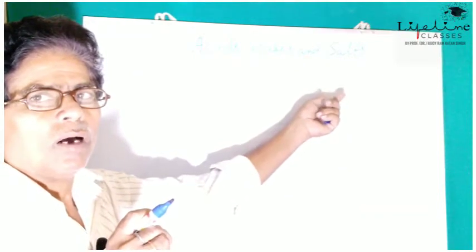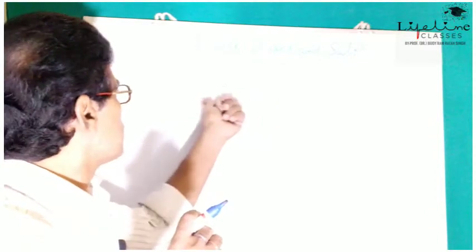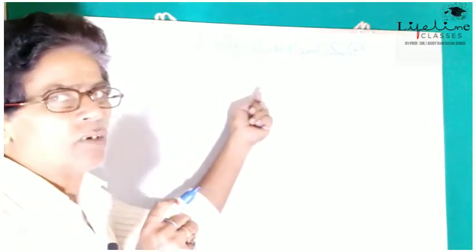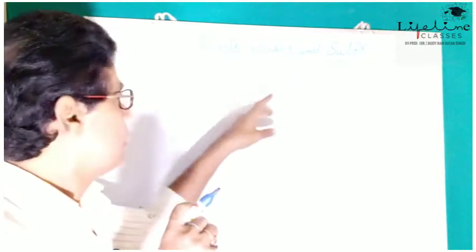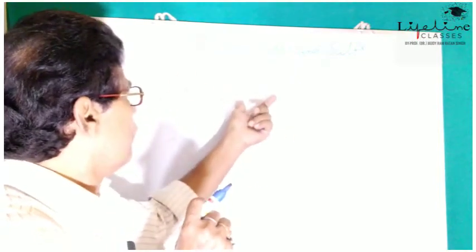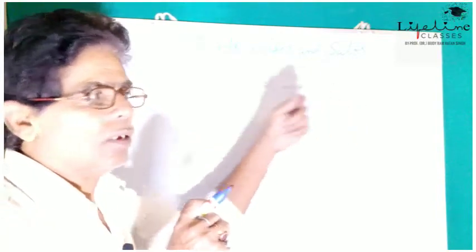Suppose sodium metal is taken here and treated with hydrochloric acid. We will get sodium chloride and hydrogen gas is evolved.